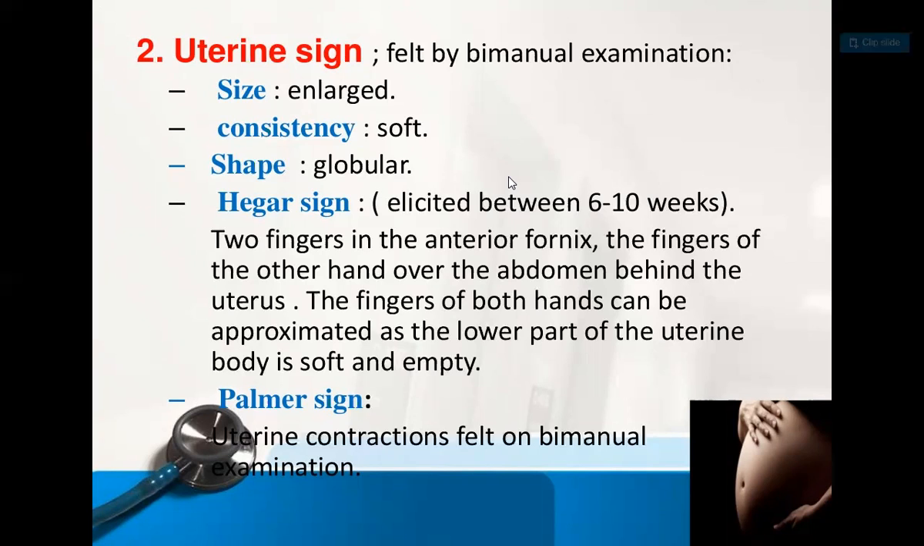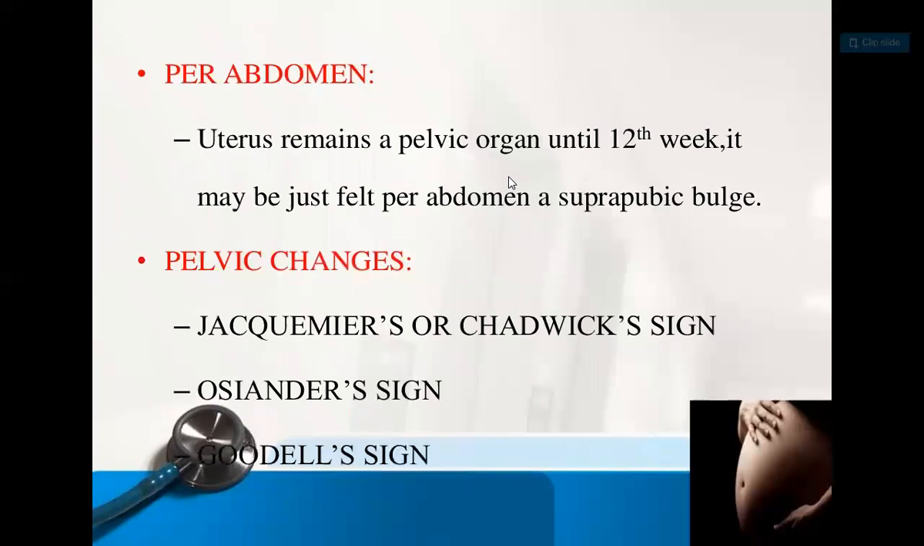And what is the Palmer sign? It is a uterine contraction felt on bimanual examination. If you do the bimanual examination, what you feel is the uterine contraction. That is the Palmer sign. So remember, in uterine signs there are two, Hegar and Palmer, while the previously mentioned pelvic changes are Jacquemier, Osiander, and Goodell signs.